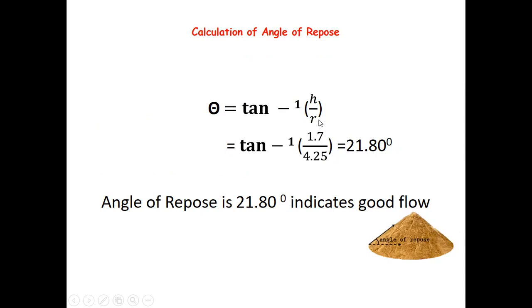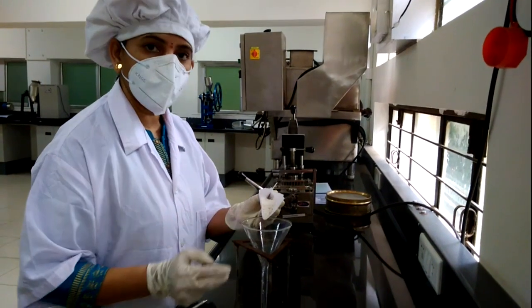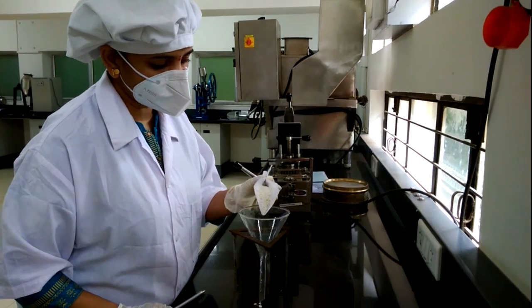So let us watch the video to determine angle of repose. Angle of repose, determination of paracetamol granules.